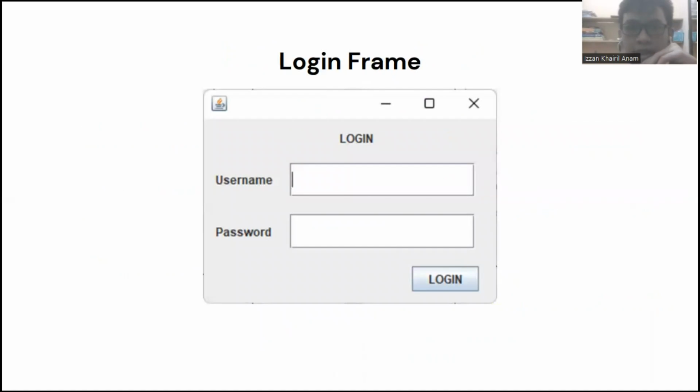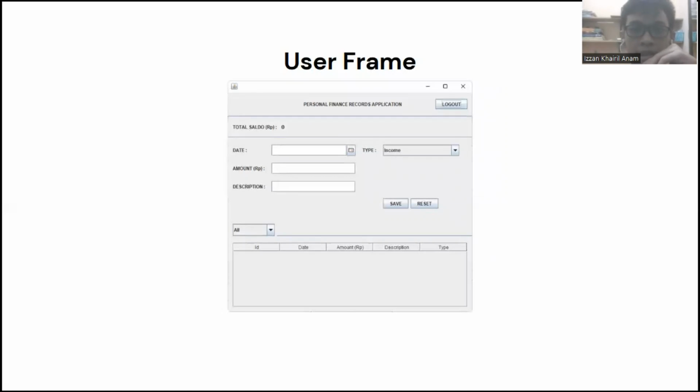And this is the login frame. On the login frame, we have 2 JTextFields and 1 button for logging in the user. And this is the user frame. We have 4 fields. First one is JDateChooser to choose the date from a calendar. Next is a JTextField for amount. Next is a JTextField for description. And the last one is a combo box for type.